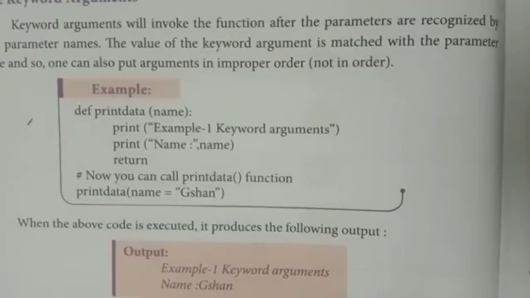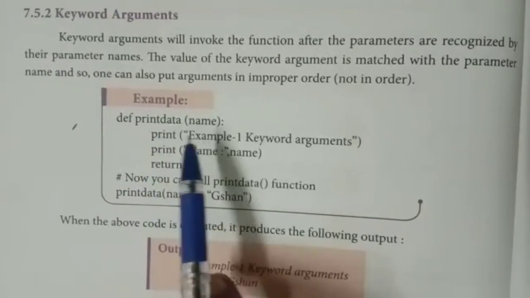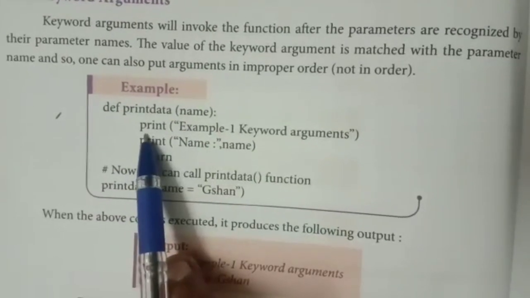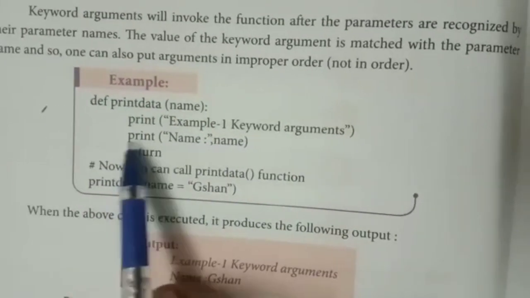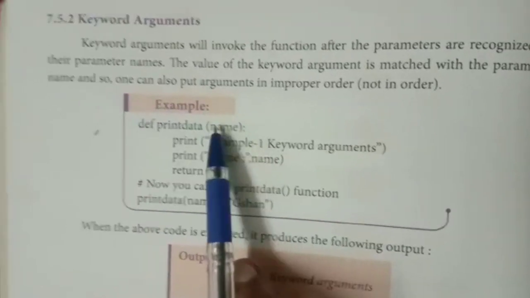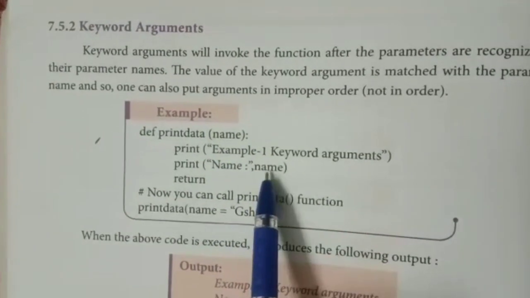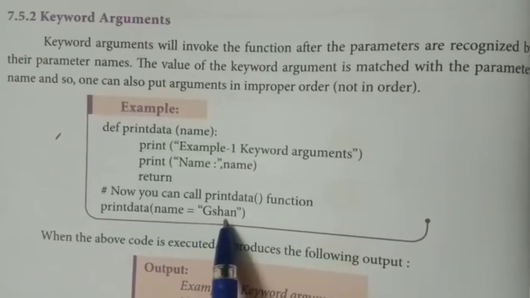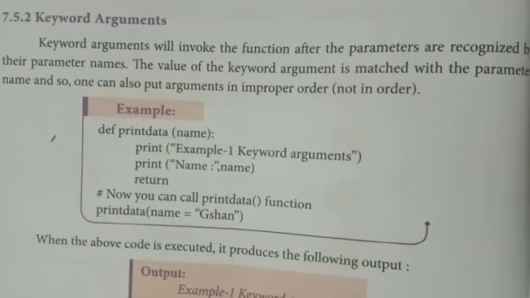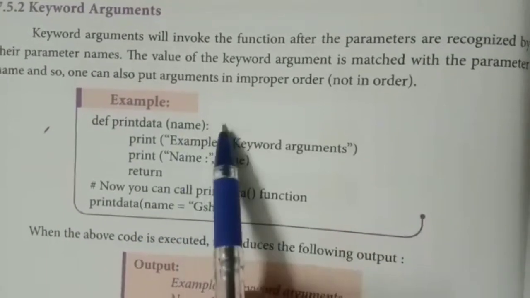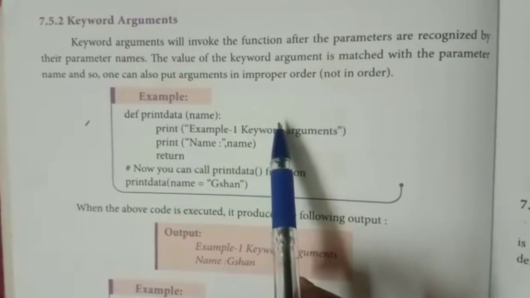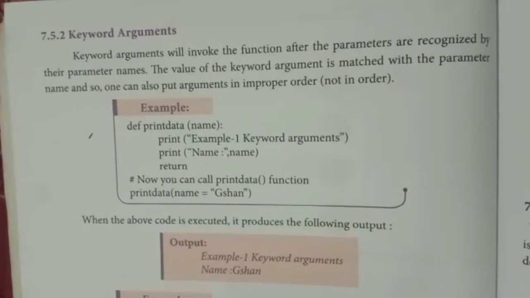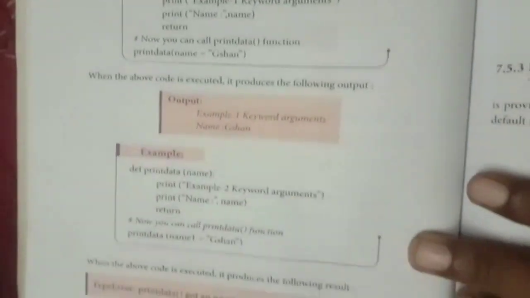See this example, def print data name. So name is the parameter, the variable name. So here print keyword argument, print name. So from this function, it is going to print the name. The name will be given in the print statement. It will take this print statement and the value will be printed. If you are giving more than one parameter also, even if it is not in order, if the name matches with each of them, it will be displayed. We'll see another example.